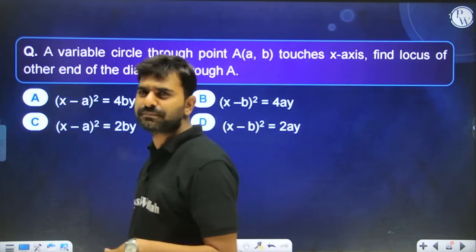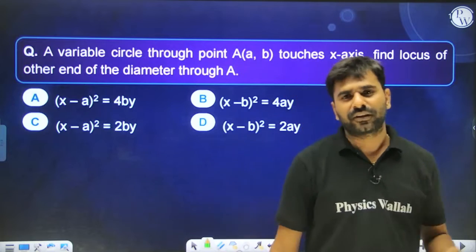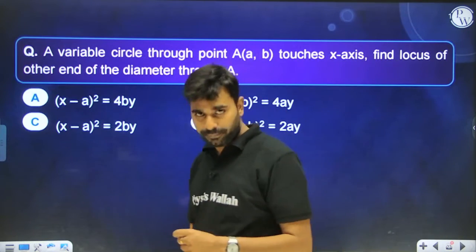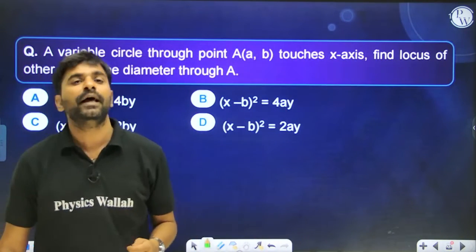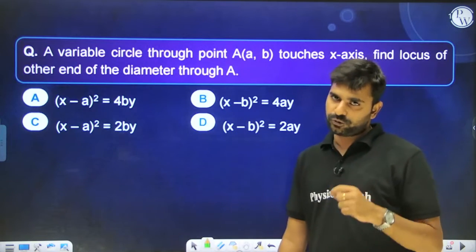You can solve this in a subjective manner as well, but if you want to clear this examination, then you will have to think smart, because JEE is looking for smart people, and if you show your smartness, then your chances of clearing this examination are going to be high.